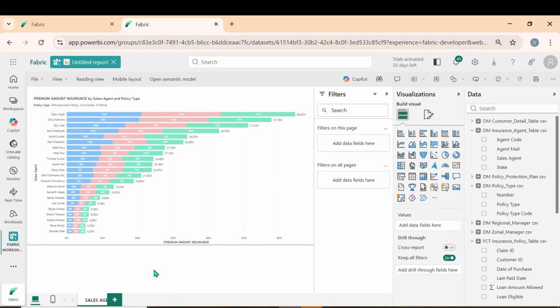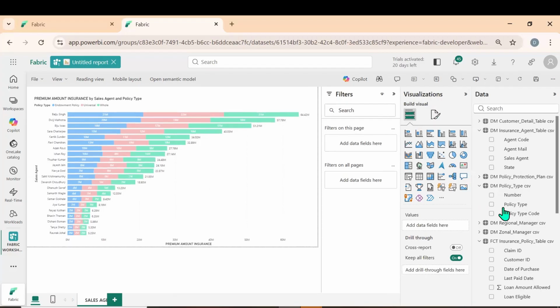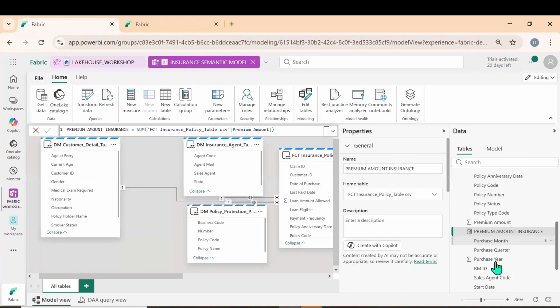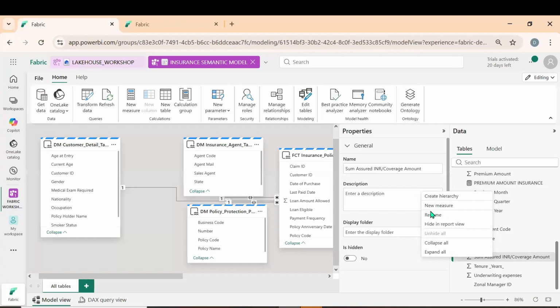So whatever changes we want to make, we can make changes. We can go for aesthetics, or if you want to apply something else. You see sum assured INR, I can go here again. I can create one more measure. Right click, new measure.